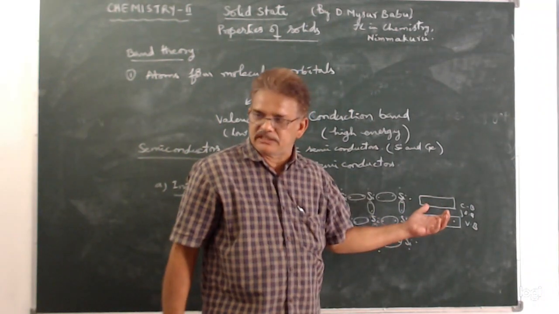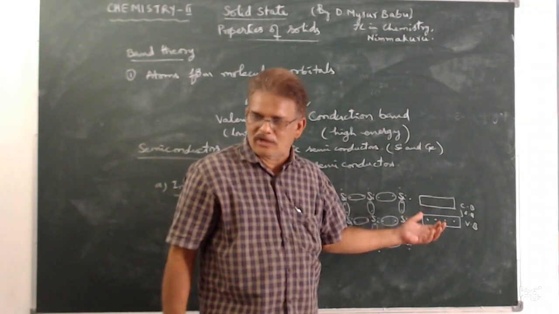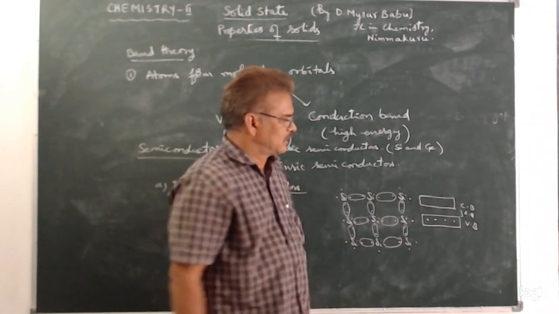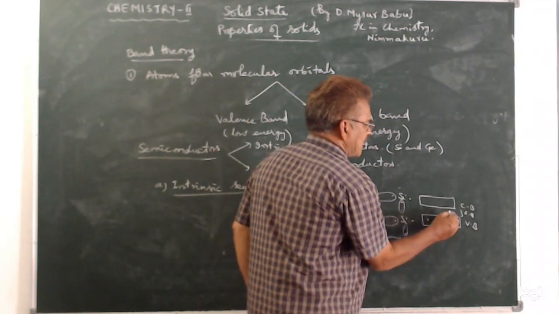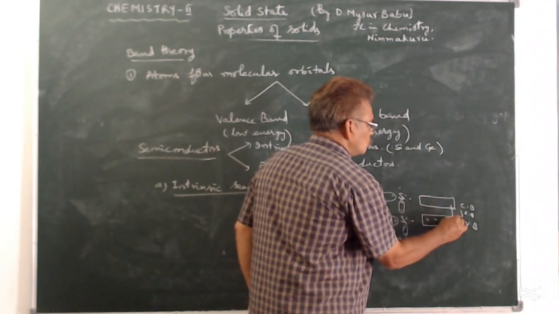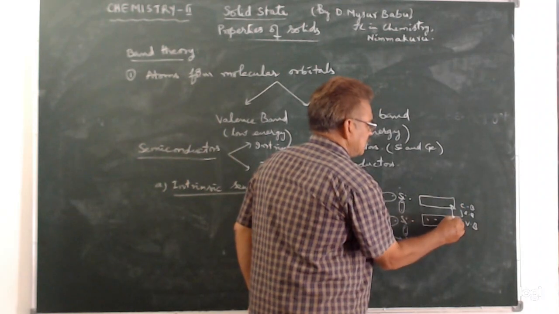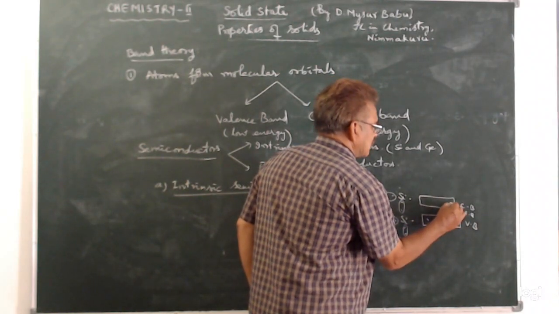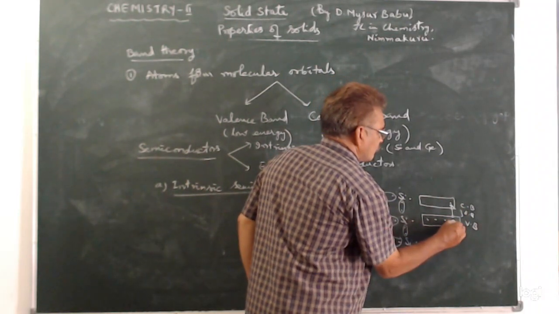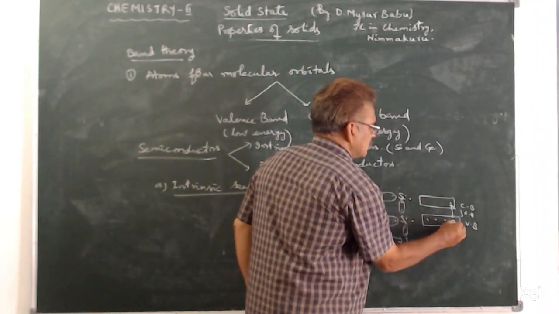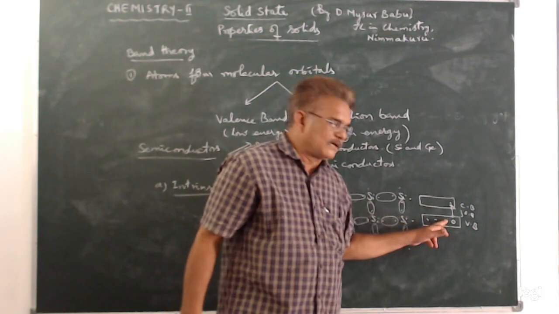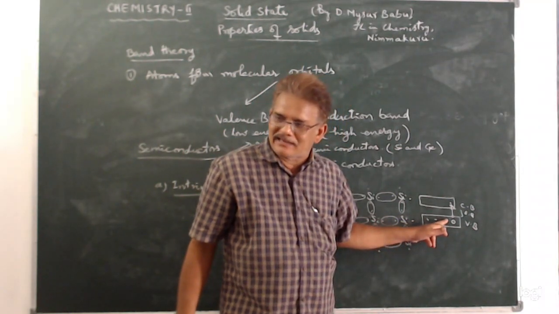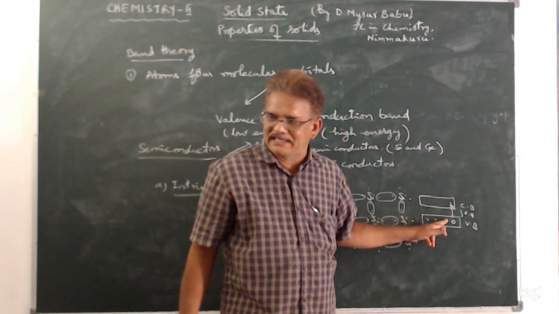If sufficient energy is given to the solid, then what happens? The electrons present in the valence band enter into the conduction band, leaving their original place. This is called lack of electron or electron vacancy.